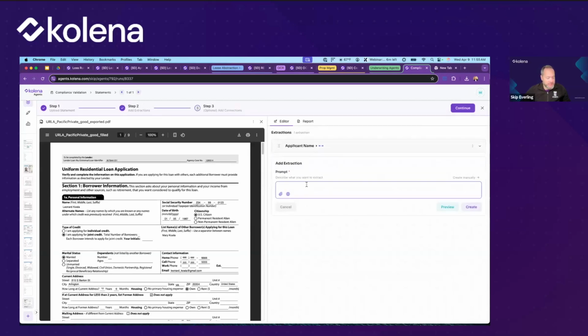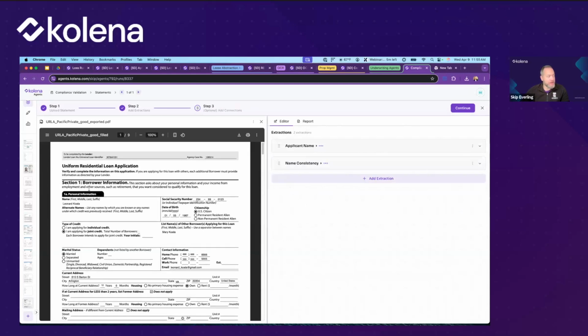So the way that I like to do is: are the names in all the documents consistent? And this is effectively a compliance check that would otherwise take some meticulous attention to detail. We're not just looking at one piece of information and corresponding it to one other piece of information. We're making sure that the name is consistent across everything in the entire document set.